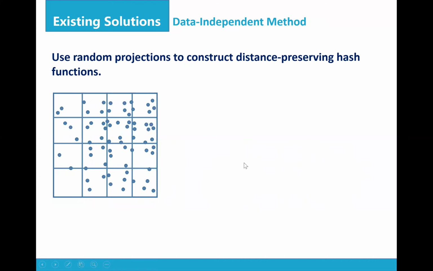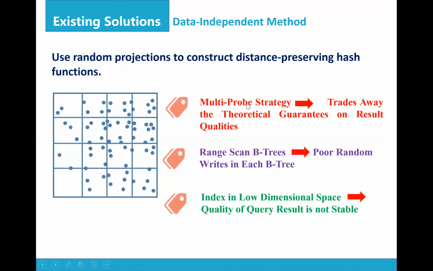The data-independent methods rely on random projections to construct distance-preserving hash functions. Existing work can be classified as follows. The first one is the multi-probe strategy. The second one is using a B-tree to store each LSH function. And the third one is to project objects into low-dimensional space. However, all of them have some disadvantages.